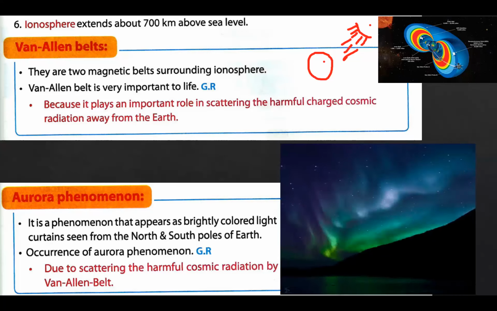When you are asked to give a reason for the occurrence of the aurora phenomenon: due to scattering the harmful cosmic radiations by Van Allen belts. I hope this was clear enough. And one last thing: the ionosphere extends about 700 kilometers above sea level.